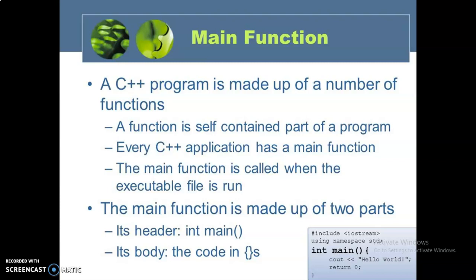A C++ program is made up of a number of functions. A function is a self-contained part of a program. Every C++ application has a main function. The main function is called when the executable file is run. The main function is made up of two parts: the header and its body. The header means int main, and the body means what is written within the curly braces inside the main function.